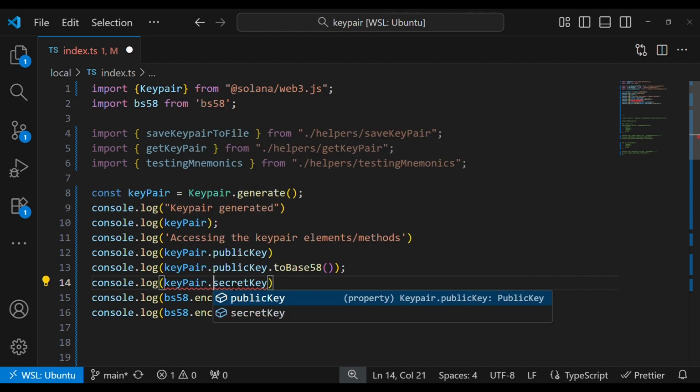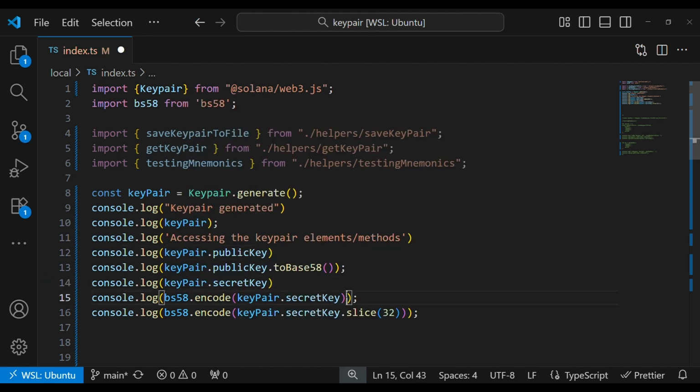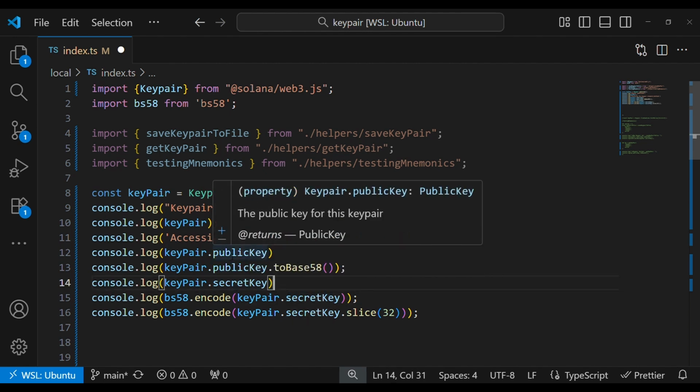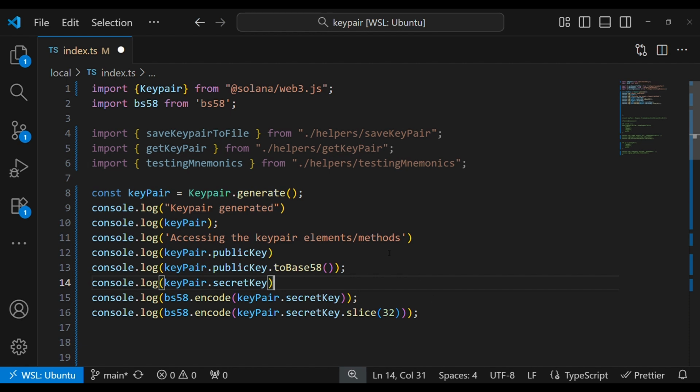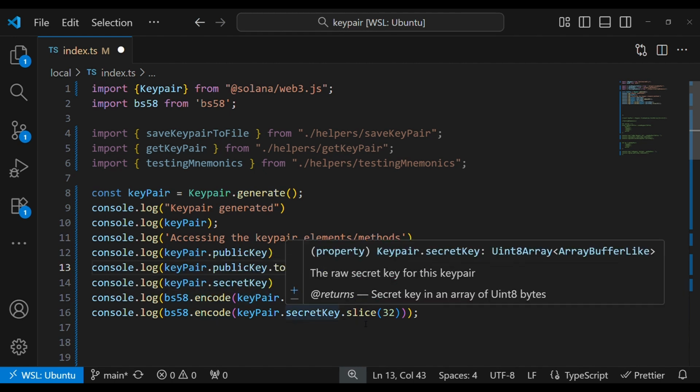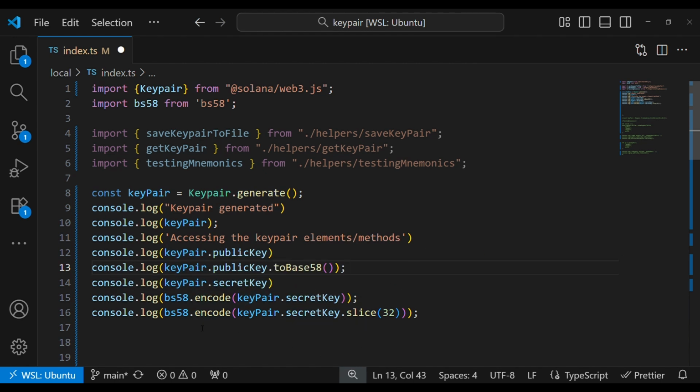So we did key pair.secret key, and we did a log of key pair.public key in the previous video. The different thing that we are doing here is we are doing a toBase58 for the public key, and we are doing a bs58 encode of key pair.secret key, and a bs58 encode of key pair.secret key.slice(32).